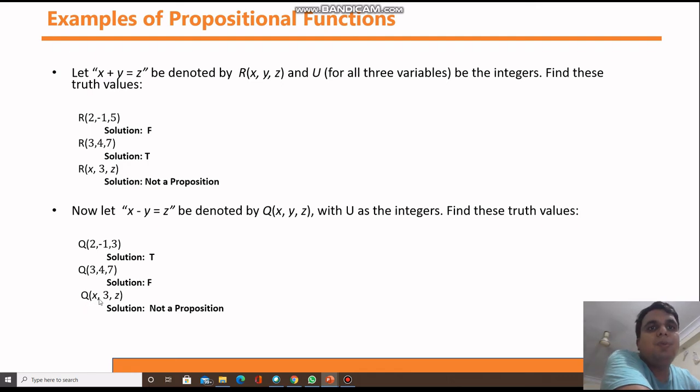Now next, the propositional function is given as Q(x, 3, y, z). You cannot replace x and y because they are variables in the question. If you are getting variables in the statement, you cannot give the answer in the form of true and false. If you are not able to give the answer in true and false format, then that is not a proposition, guys. I hope propositional functions is a very easy topic and you are getting it. If you did not understand, you can watch these lectures once again.